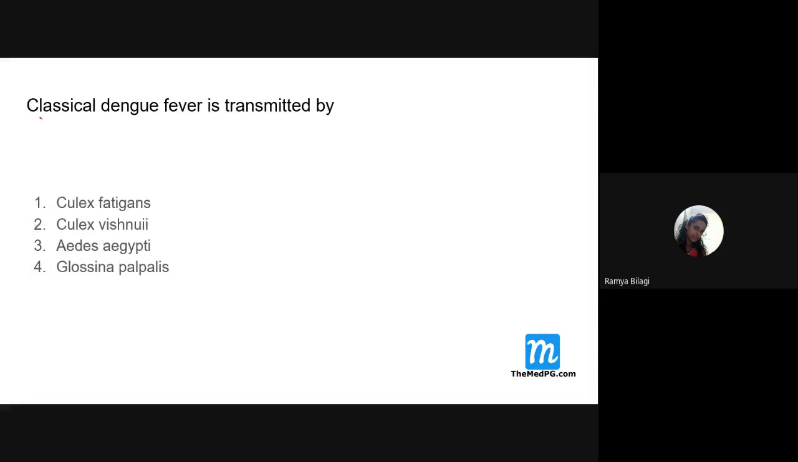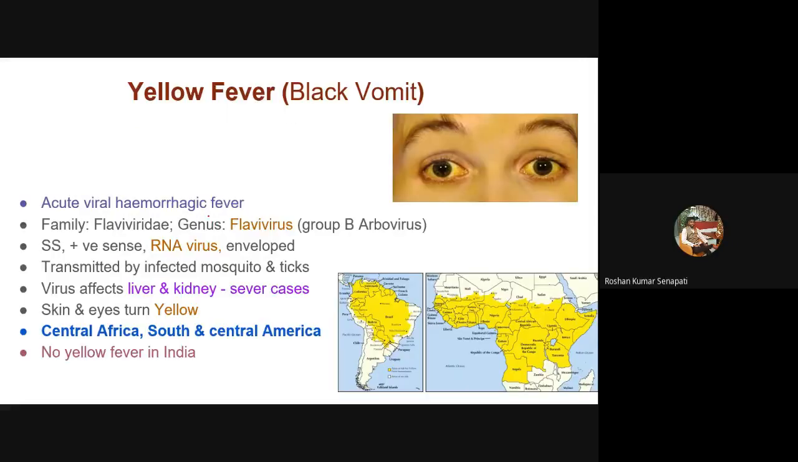Next. Classical dengue fever is transmitted by. Now look at the options over here. It is Aedes aegypti. So it is a straightforward, one-liner question. If at all the option is given as albopictus, then that is also correct. Both will be correct.